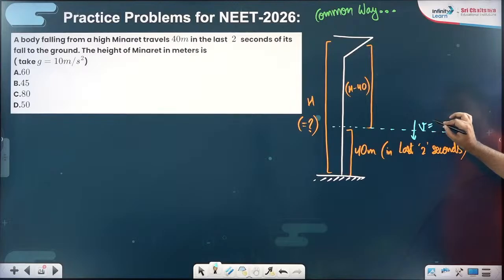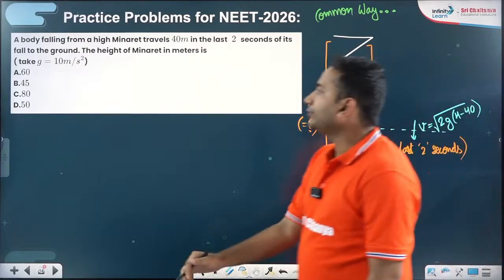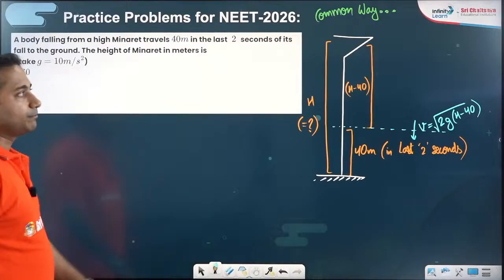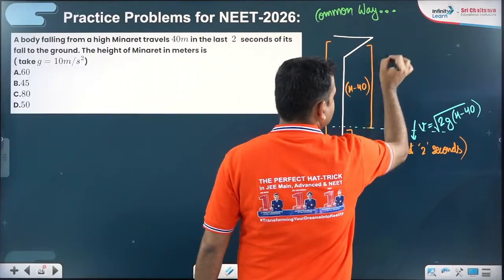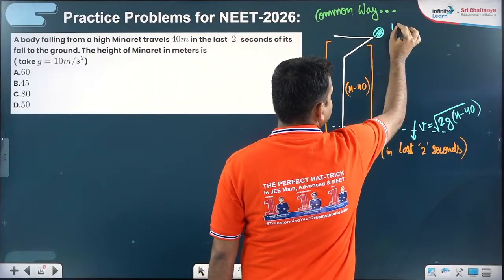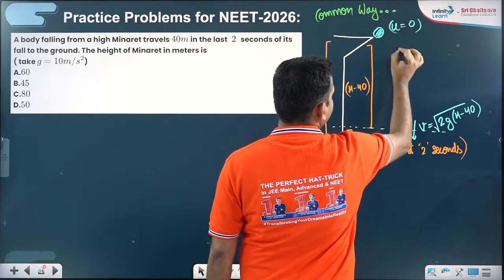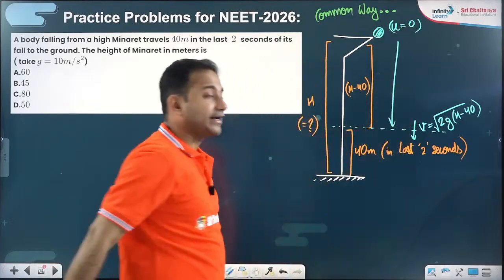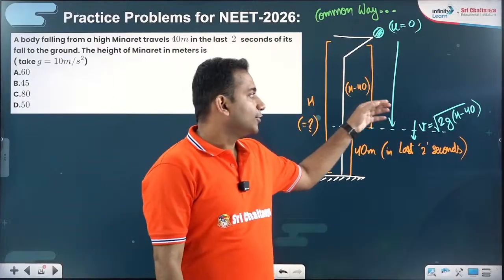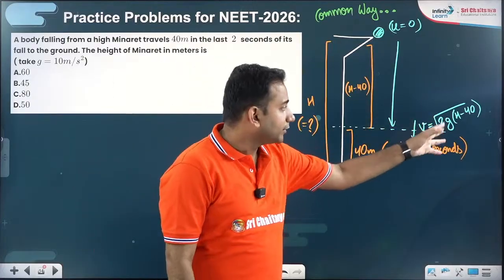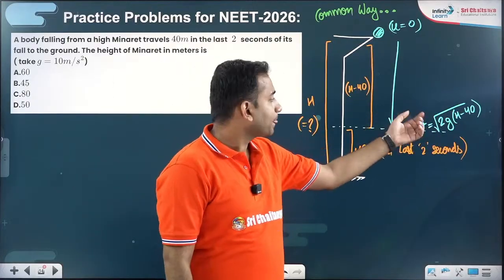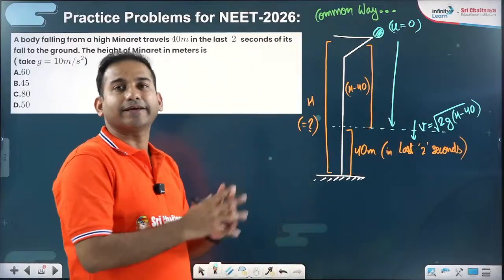This velocity is going to be under root of 2g(H minus 40) because of this fall. The ball is released from here, u equals 0, and it has fallen H minus 40 distance. So by under root of 2as, or under root of 2g times the height of fall, you get it as under root of 2g(H minus 40).